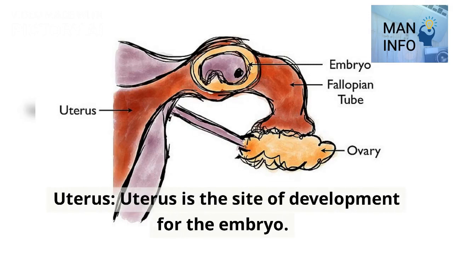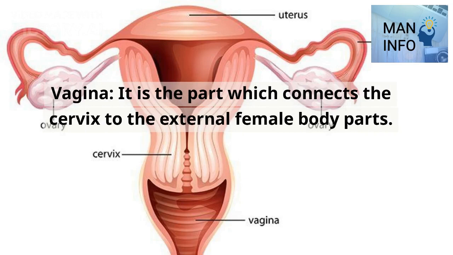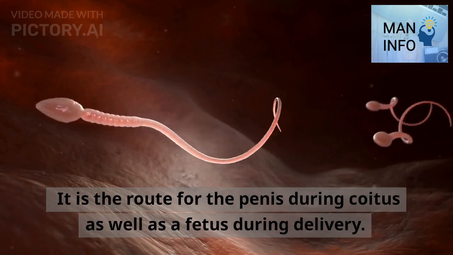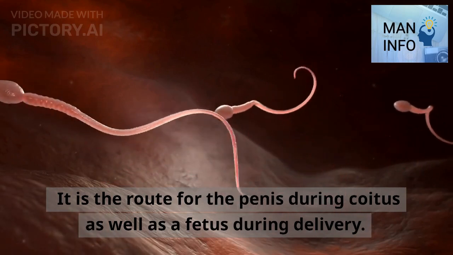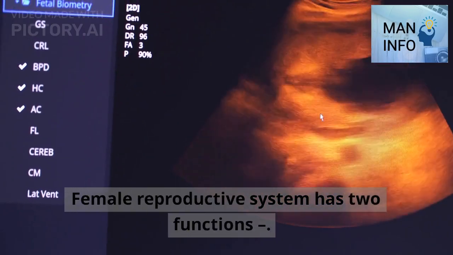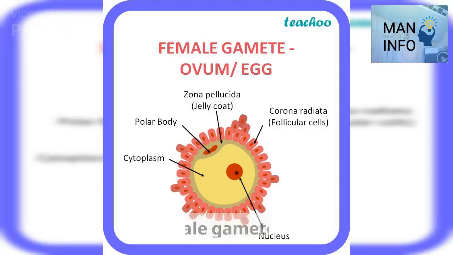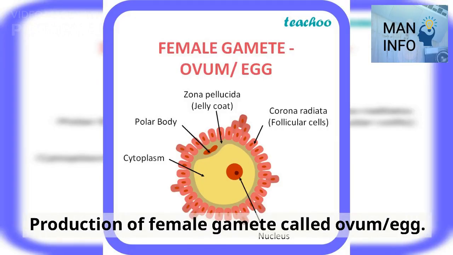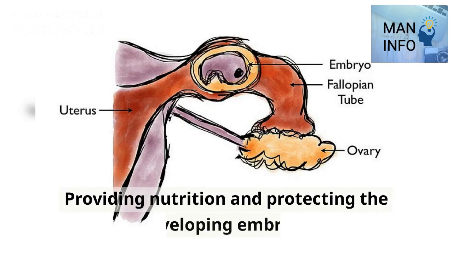Uterus. Uterus is the site of development for the embryo. Vagina. It is the part which connects the cervix to the external female body parts. It is the route for the penis during coitus as well as for the fetus during delivery. Female reproductive system has two functions. Production of female gamete called ovum, egg. Providing nutrition and protecting the developing embryo.